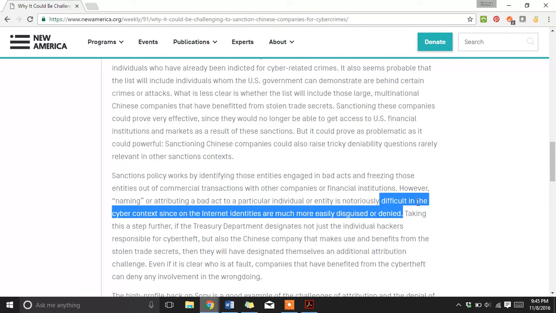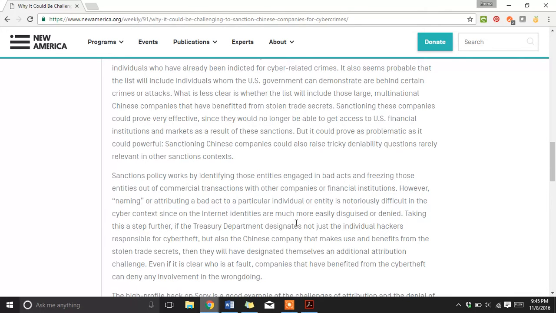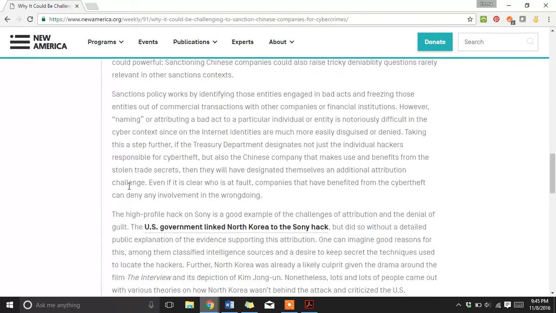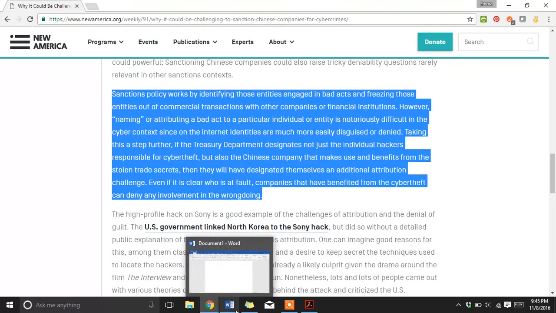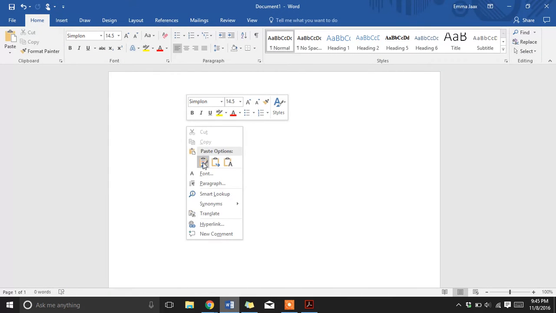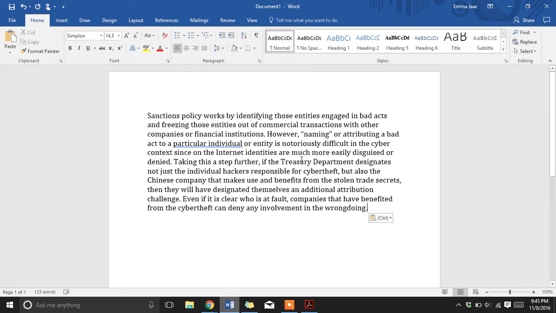Okay, this is a gold mine right here. We just found something, and this whole paragraph goes on to talk about how it's hard to find who's actually hacking you. So this is a perfect piece of evidence to cut for an evidence card. Now, when you're cutting a piece of evidence from an entire article, it's not necessary to take the entire article. You don't need to take this entire page. All you need to take is the paragraph with the necessary information. So I'm going to copy this over to a clean Word document and paste. Okay, there we go. But it's not finished.